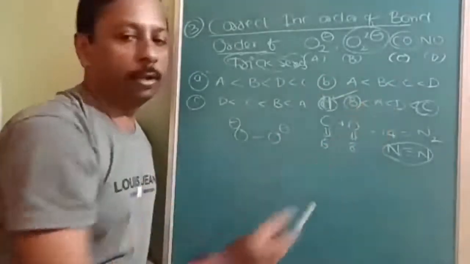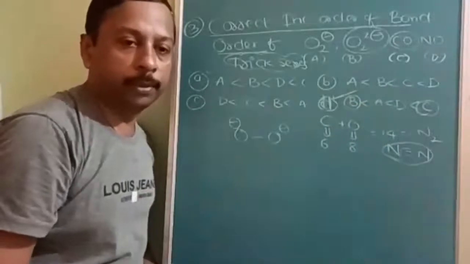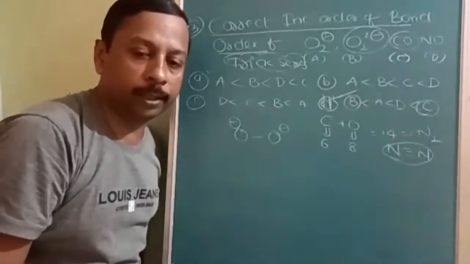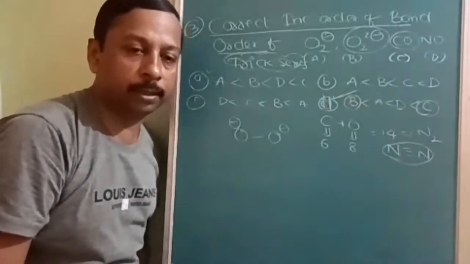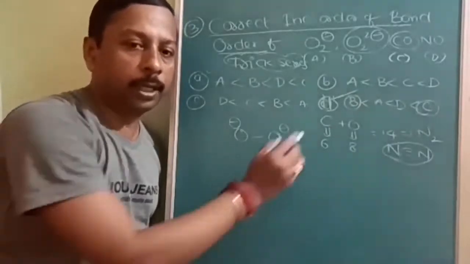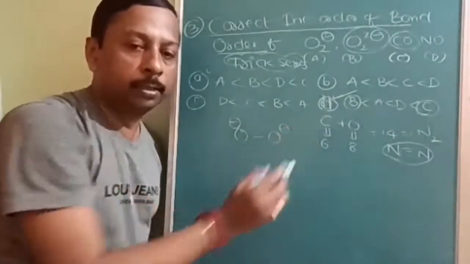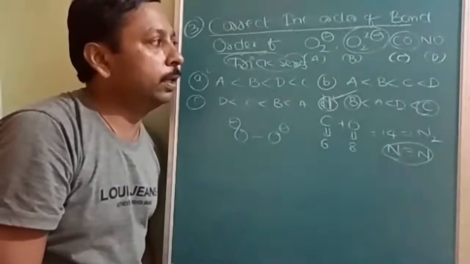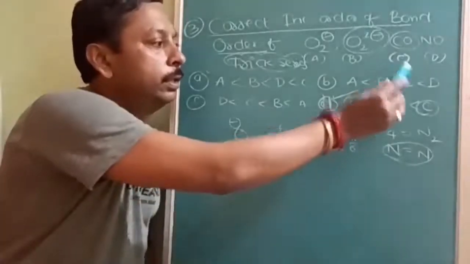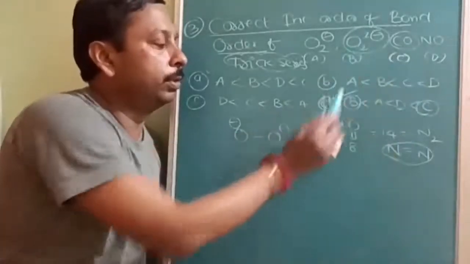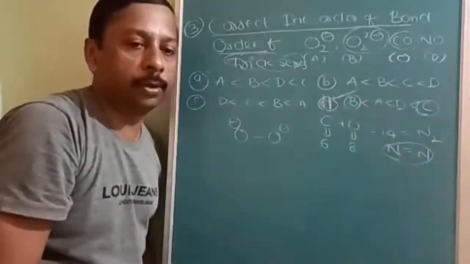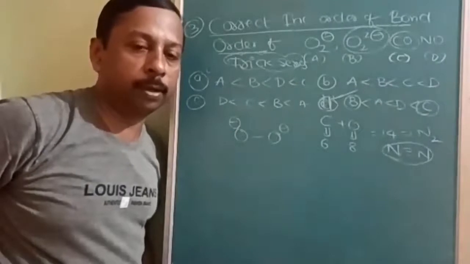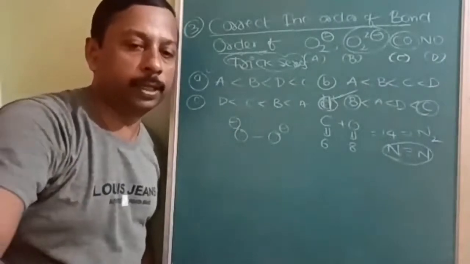So without solving, without wasting much time, not only should you learn the concept, you should also understand how to apply that concept in less time. Okay. So how to approach the answer, is that clear? So the answer to this question is D: B less than A less than D less than C. Why C? Nitrogen. Why B? Because it is peroxide, or you can say 2 fluorine atoms. 2 fluorine atoms form a single bond. Okay. So this is the answer to this question.